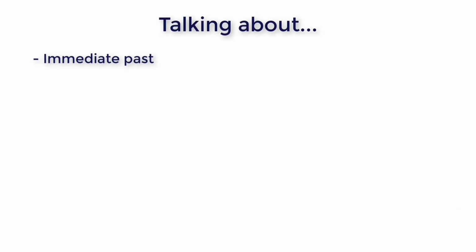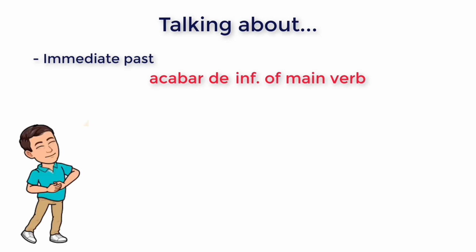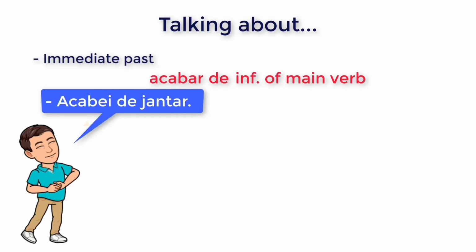Now let's have a look at the immediate past. How to convey the idea that someone has just done something. To express the idea of have or have just, we need to use the preterite of the verb acabar with the preposition de and the infinitive of the main verb. So to say, for example, I have just had dinner, you can say acabei de jantar.